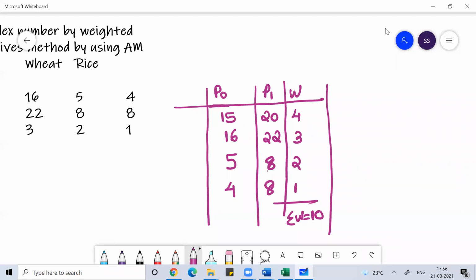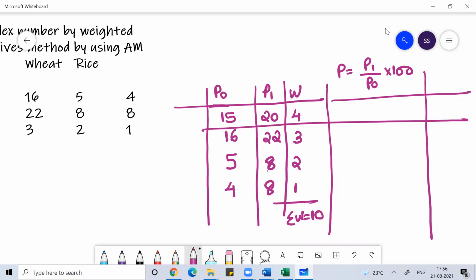Then what I can do, I can find P. P is equal to P1 by P naught into 100. So this is 20 by 15 into 100. This is 133.33.